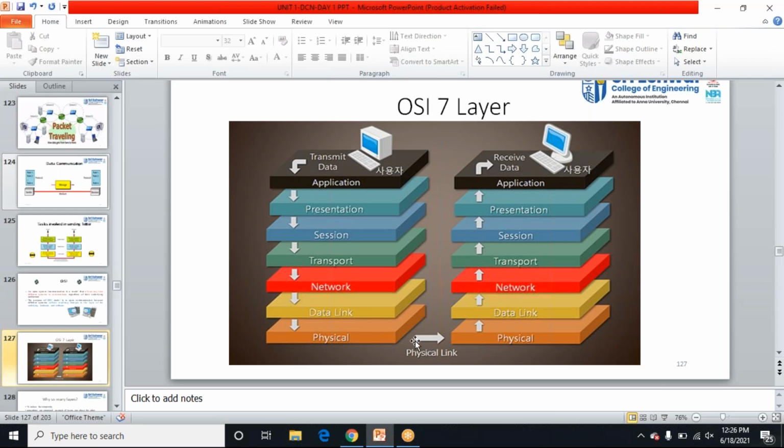The zeros and ones will reach the physical layer. Then in the data link layer, the bits will be packed into frames. Then in the network layer, the routers will be there. The router checks the routing table. It checks the source IP address and destination IP address, and will transfer the packet to a particular destination. And here the transport layer again will check for end-to-end delivery, and the data is packed into segments, and from the segments it reaches the session layer.